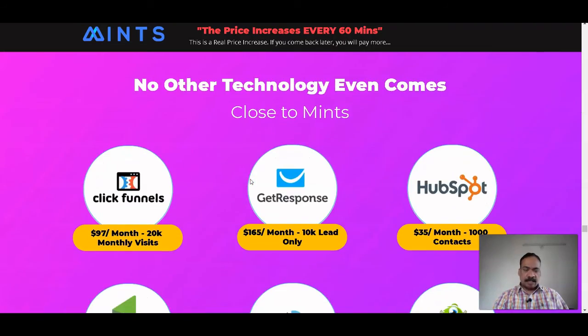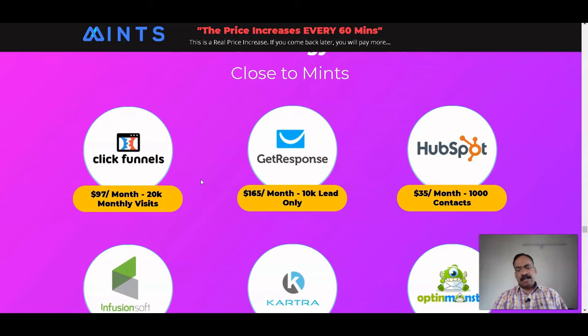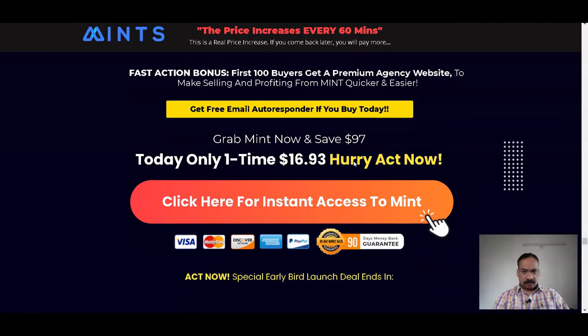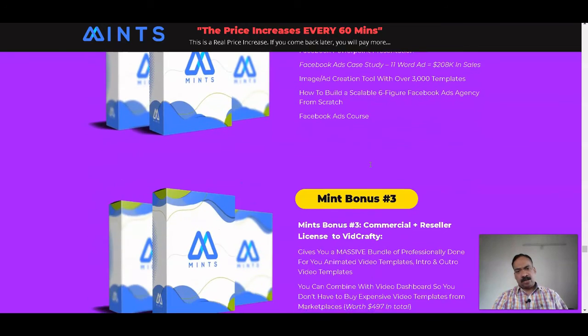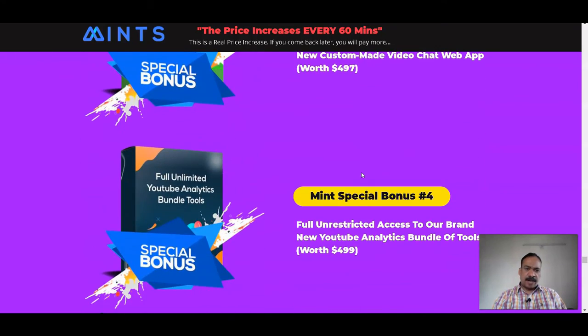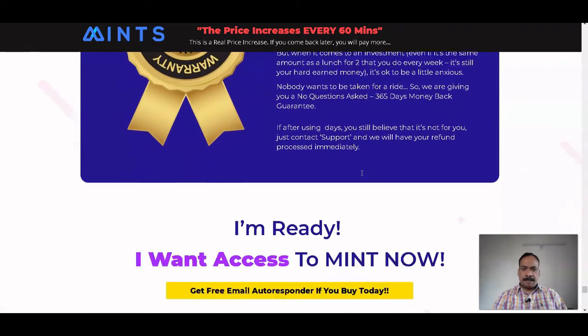See here, some other service providers who provide the same services are given, but they charge monthly charges, whereas with Mint you have to pay only once. As I told you, you will get various vendor bonuses as well. If you purchase this product through my link, you will get my bonuses and these attractive vendor bonuses as well. You will also get a 1 year money back guarantee along with this product.